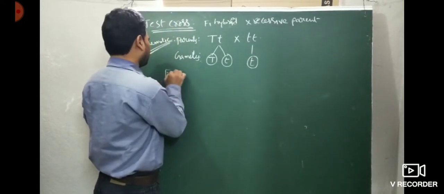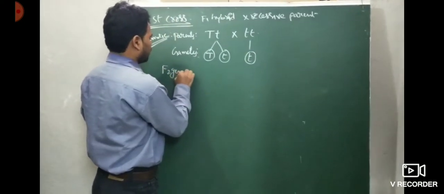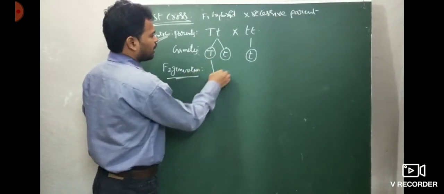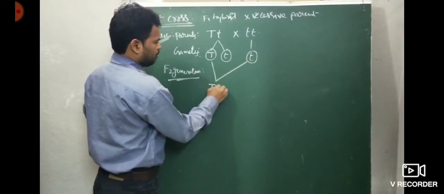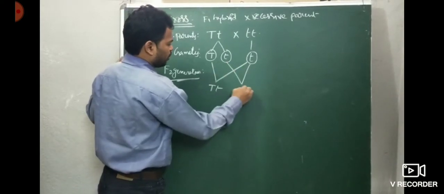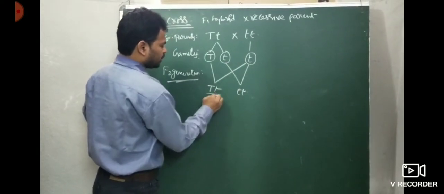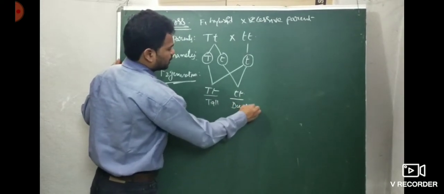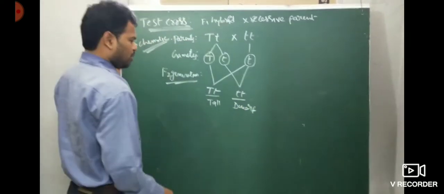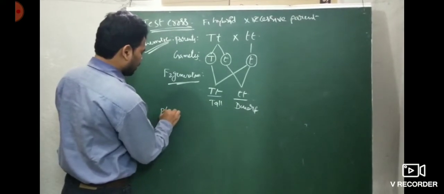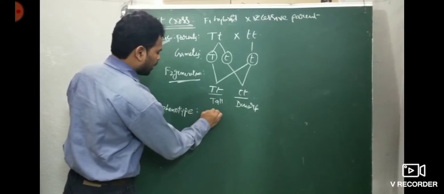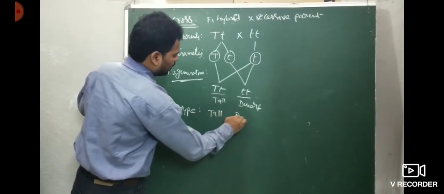Then the F2 generation: here capital T, small t combines. Here small t. So this is nothing but tall. This is nothing but dwarf. Just now I said, this is nothing but one type of back cross. So what phenotypes are observed in a test cross? The phenotypes are tall and dwarf.